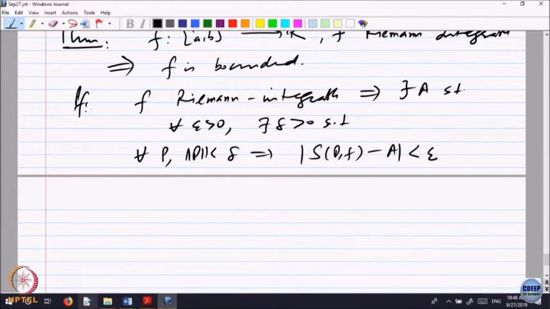See, boundedness means what? We should be able to show that for every point x, mod of f of x is less than or equal to some constant. That is what we want to show.